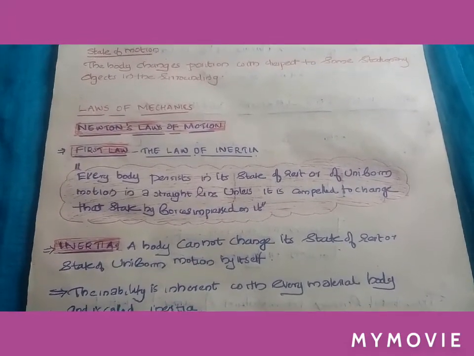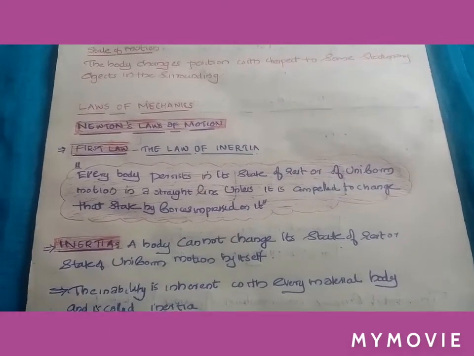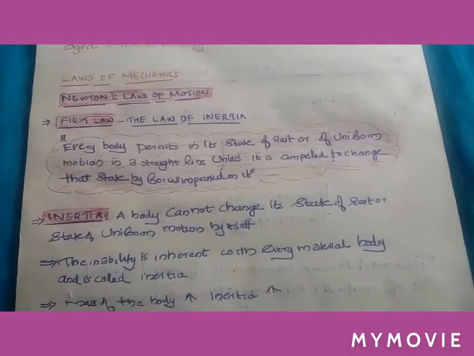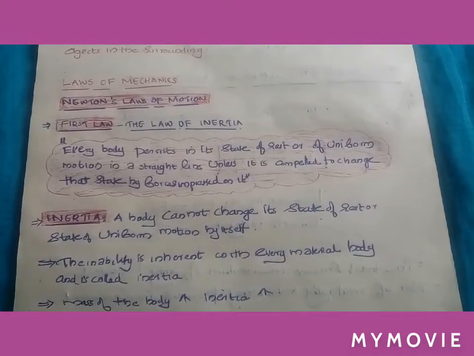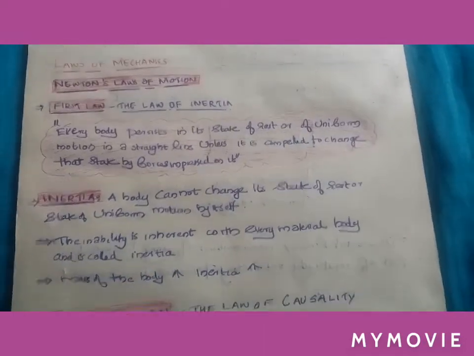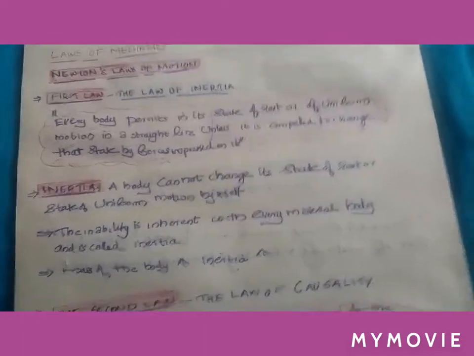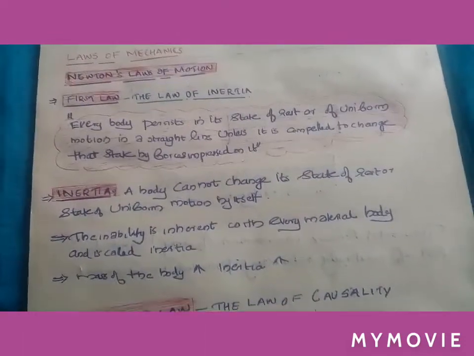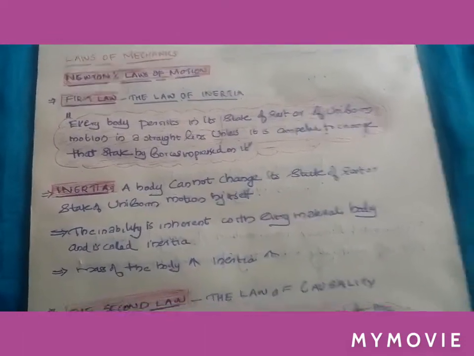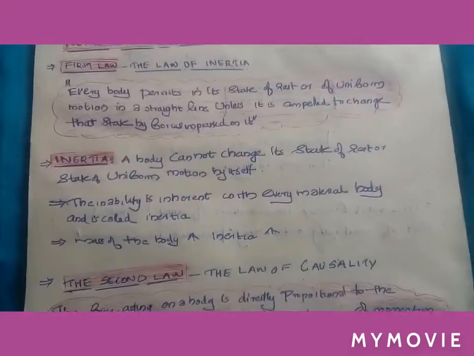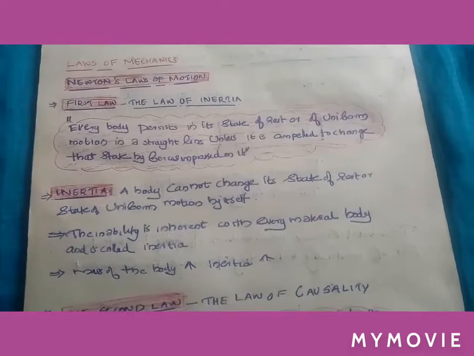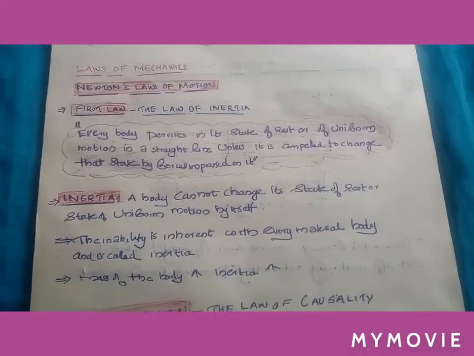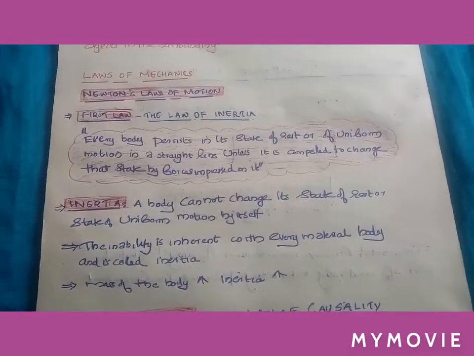Inertia means a body cannot change its state of rest or state of uniform motion by itself. This inability is inherent in every material body and it is called inertia. Inertia is a measure of mass, which means that when the mass of the body increases, the inertia also increases. So the first law and inertia are connected. They give the measure of mass.